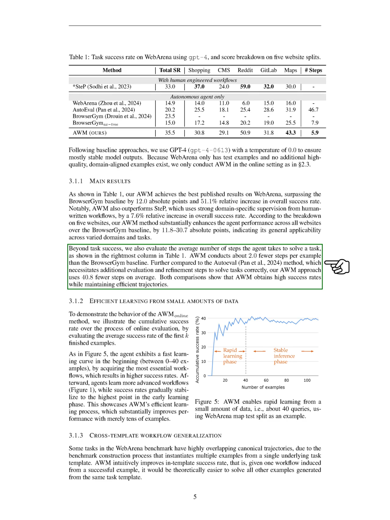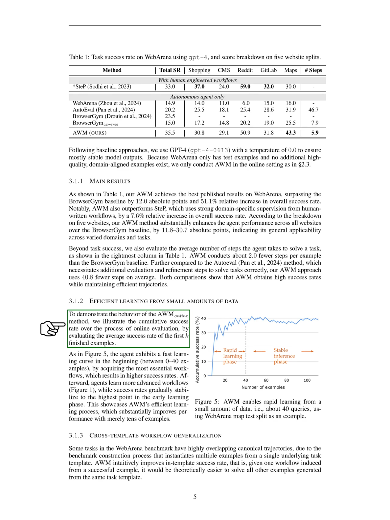We also assess the average number of steps taken to complete tasks, finding that AWM requires about 2 fewer steps per example than BrowserGym. Compared to the AutoEval method, which needs extra evaluation steps, AWM uses 40.8 fewer steps on average, indicating that AWM achieves high success rates while maintaining efficient task execution. To illustrate the efficiency of our AWM method, we show the cumulative success rate during online evaluation, tracking the average success rate of the first K completed examples.